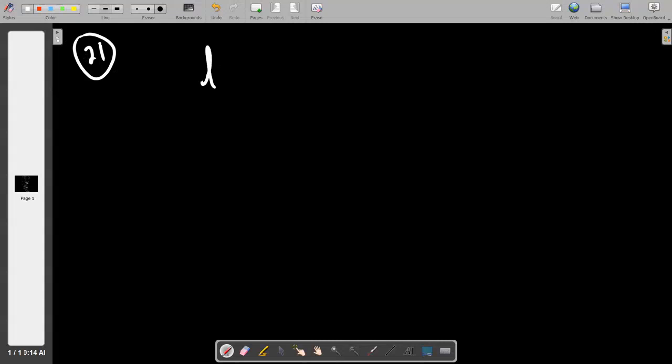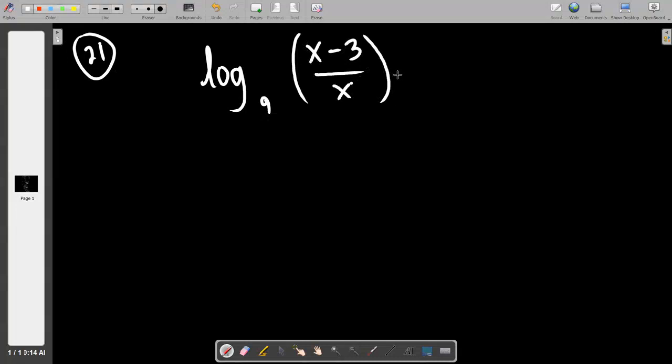Well done, Logan. We're going to have log base 9 of x minus 3 over x is equal to log base 9 of 63. Good, excellent, good thinking. Just top notch there. 2 logs next to each other, condense them into 1. What now?